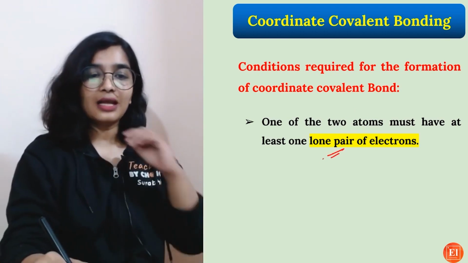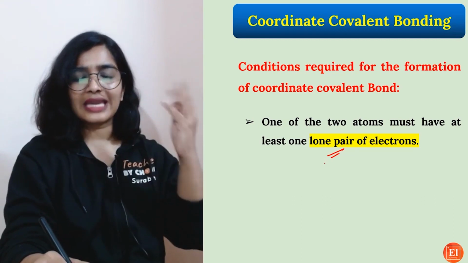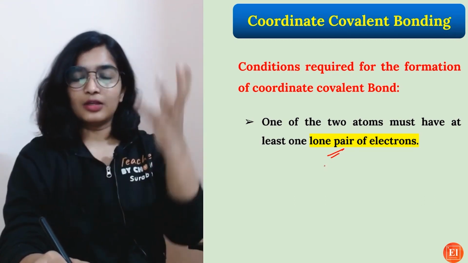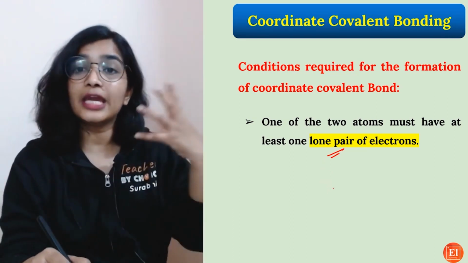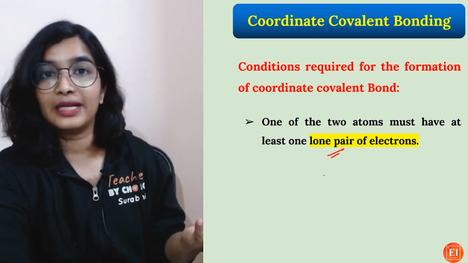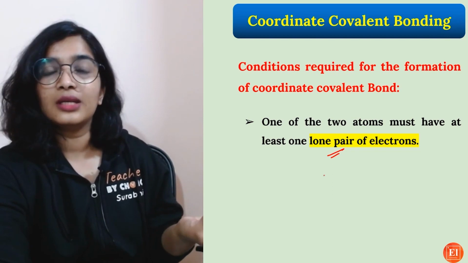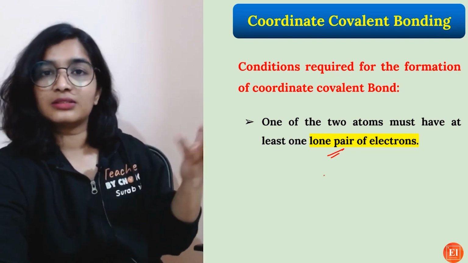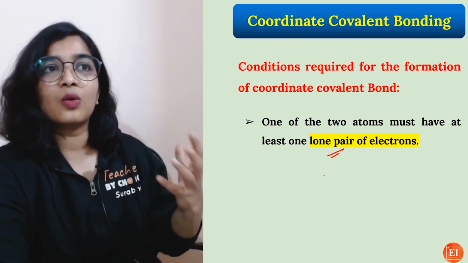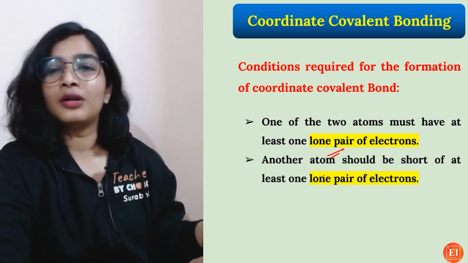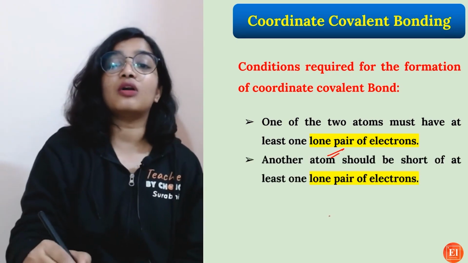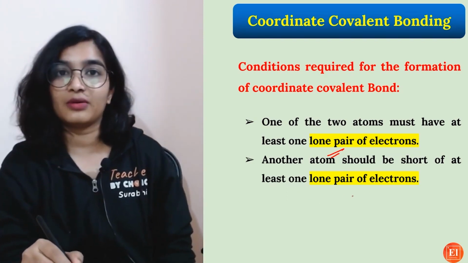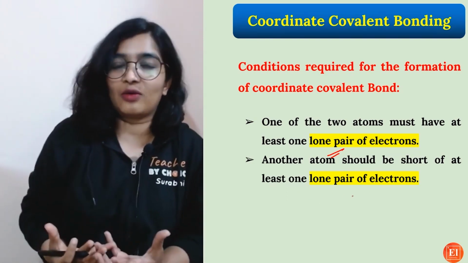See, there are cases in which nonmetals or atoms won't have a lone pair of electrons, and they cannot form a coordinate covalent bond. In the case of chlorine, it has 7 electrons, so you don't see chlorine forming coordinate bonds. Another atom should be short of at least one lone pair of electrons, right? It should not have any electrons.